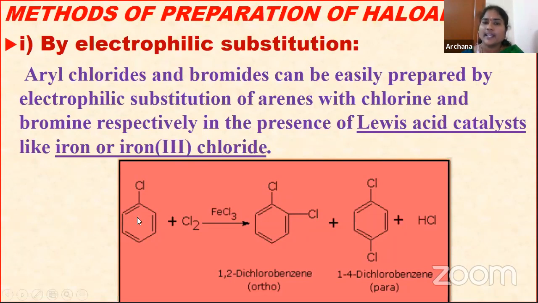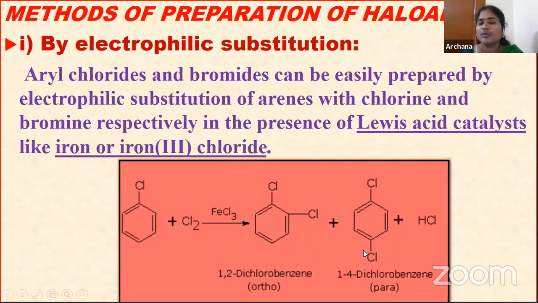Simply, we can say that this is one of the arenes. See children, in the equation, when this arene is treated with chlorine in presence of a Lewis acid catalyst like iron or ferric chloride, it gives which one? 1,2 dichlorobenzene.